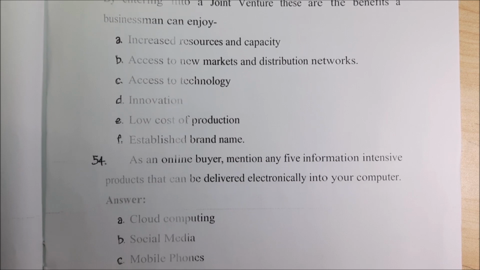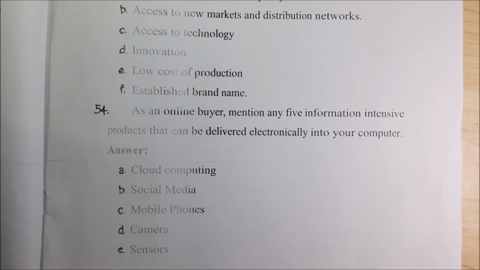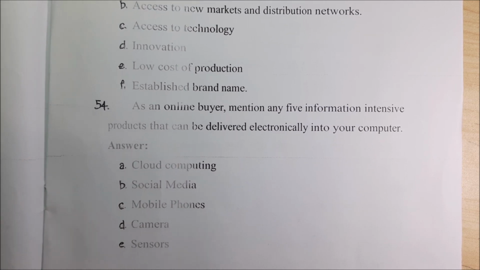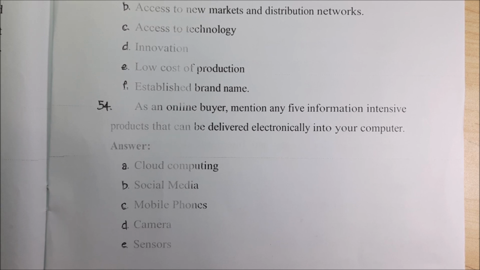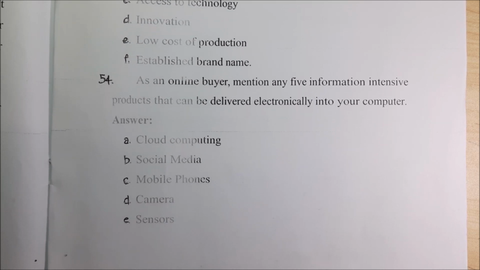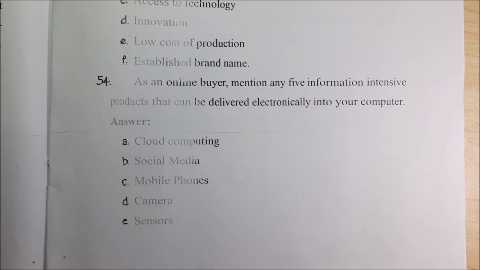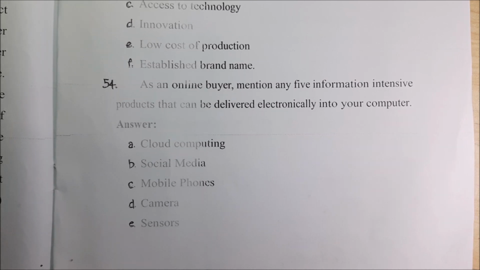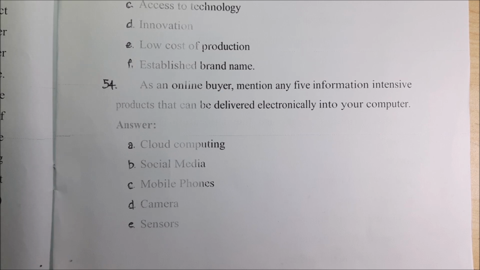Next question. As an online buyer, mention any 5 information intensive products that can be delivered electronically into your computer. That means you have to mention cloud computing, social media, mobile phones, camera, sensors.